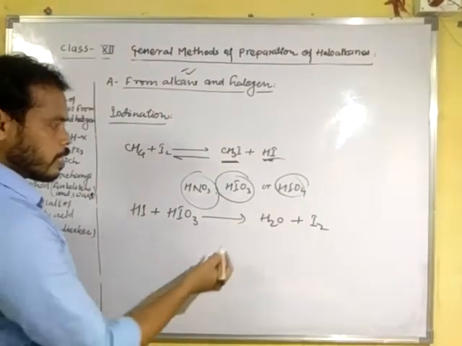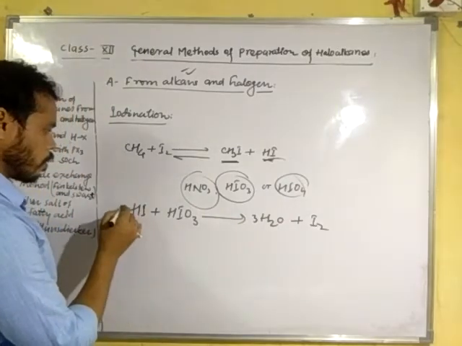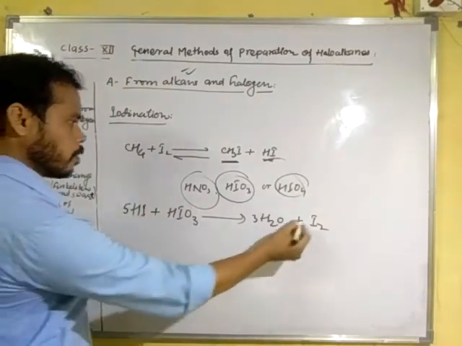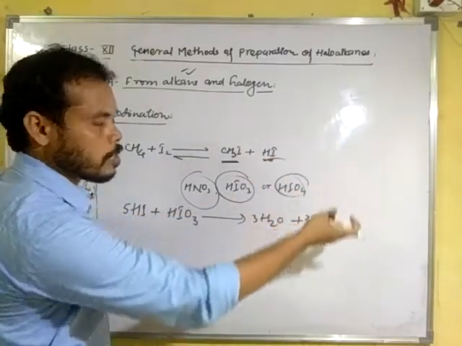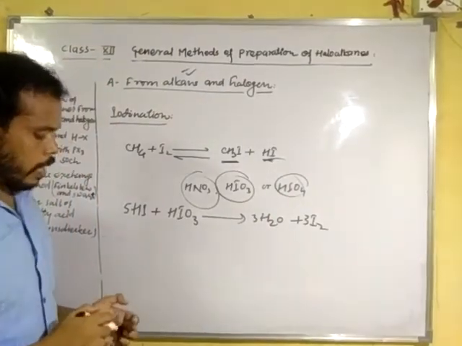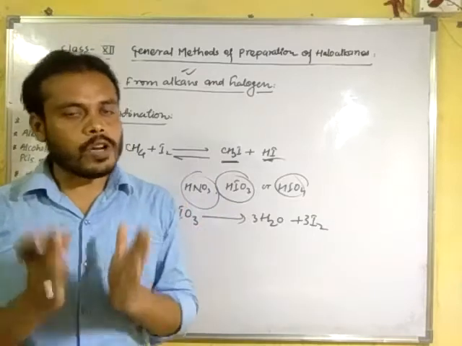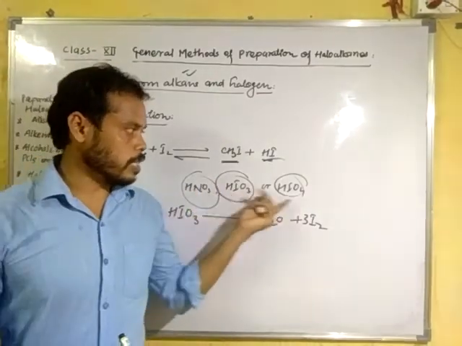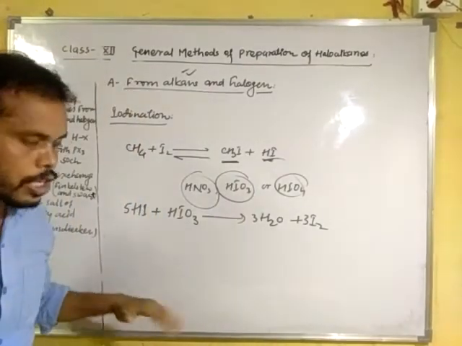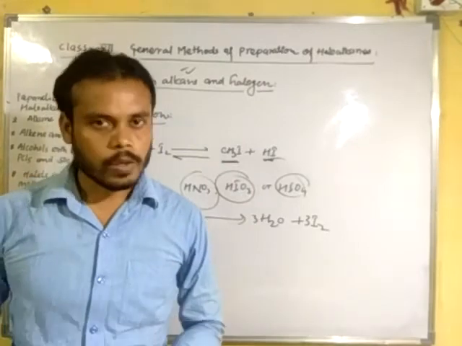Now balance it: 3, 5, 3. This is a balanced reaction, so the reaction goes in the forward direction. That means when an alkane is treated with iodine in the presence of good oxidizing agents such as nitric acid, iodic acid, etc., the reaction goes in the forward direction and forms alkyl iodide.